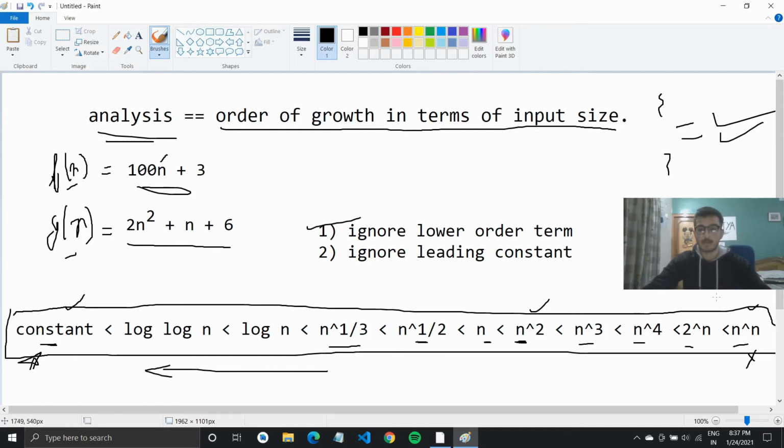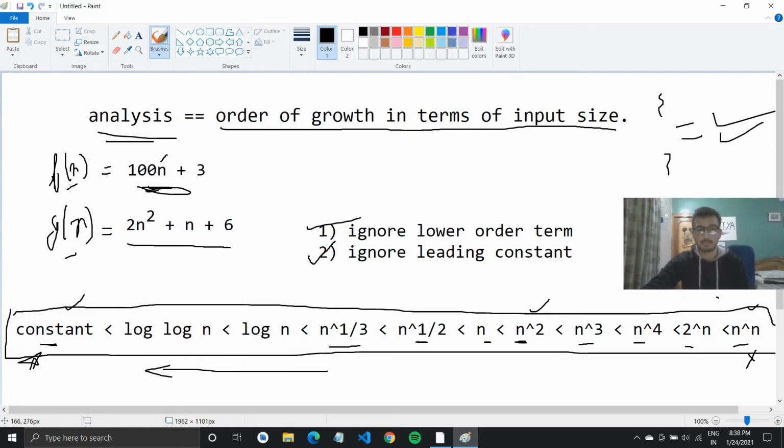So if I have n raised to power n and a constant, I would ignore this lower one, this constant would be ignored. And the second thing is we ignore the leading constant. So let's see in the example. First, ignore the lower order term.